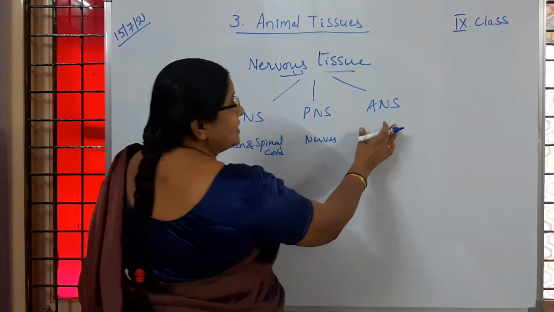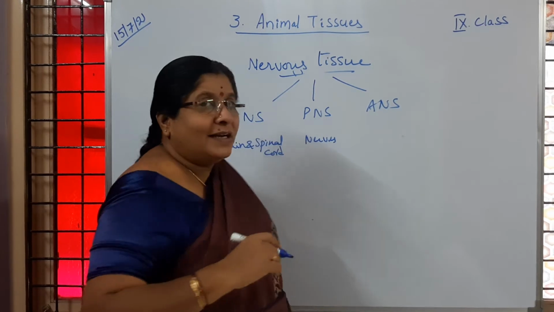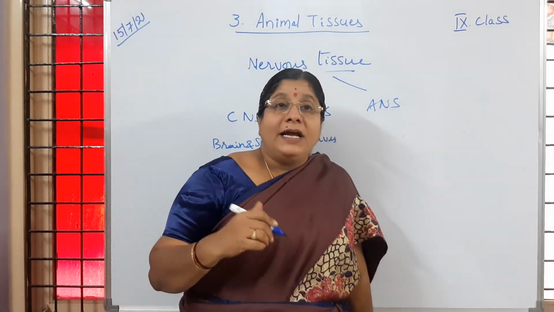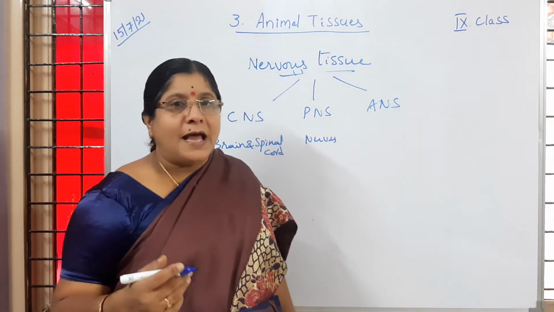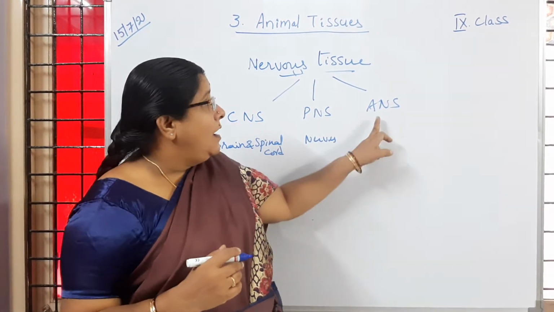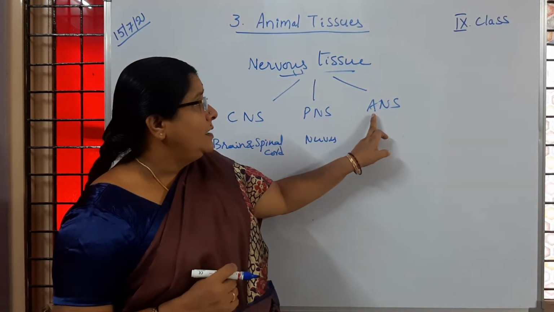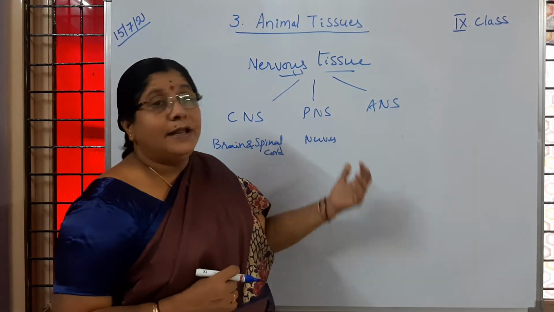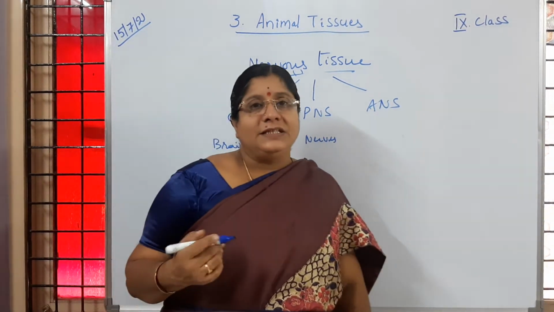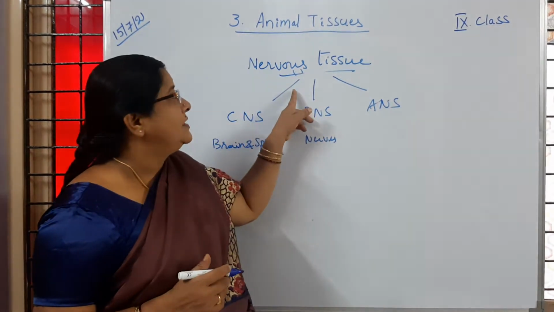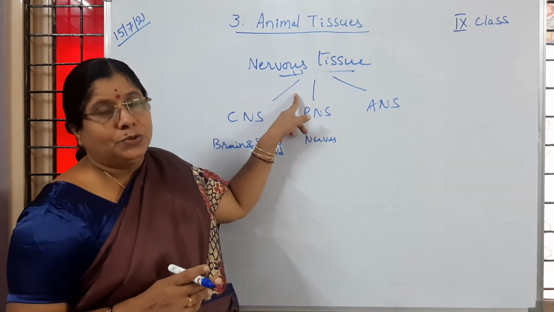Autonomous nervous system means the reflex actions or voluntary and involuntary movements which are happening in our body. They are always under the control of the autonomous nervous system, which you are going to learn in the next class. Next class means in 10th class you are going to learn about it. So that is about the nervous tissue. Is it clear to children?